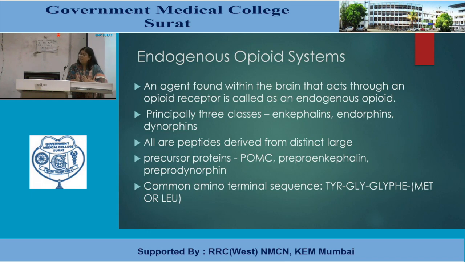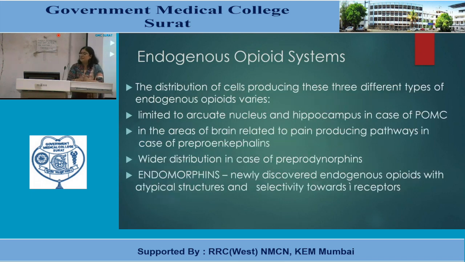pre-opiomelanocortin, pre-pro-enkephalin, pre-pro-dynorphin. Common amino terminal sequences are present in them. The distributions of cells producing these three types of endogenous opioids vary in their location.